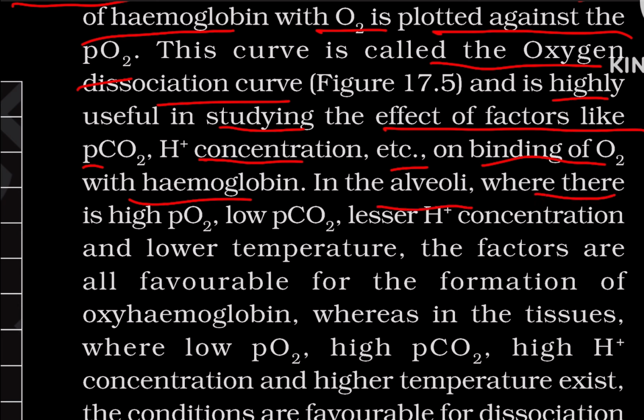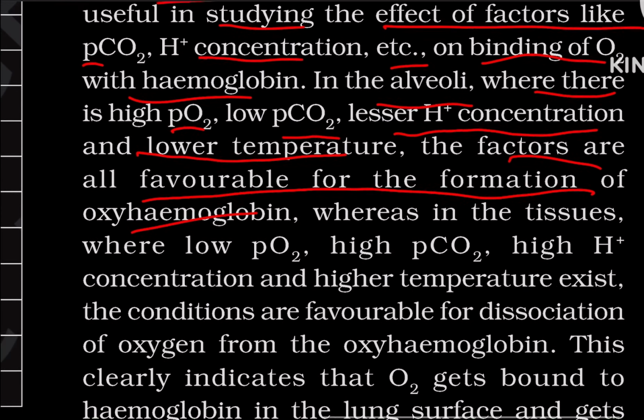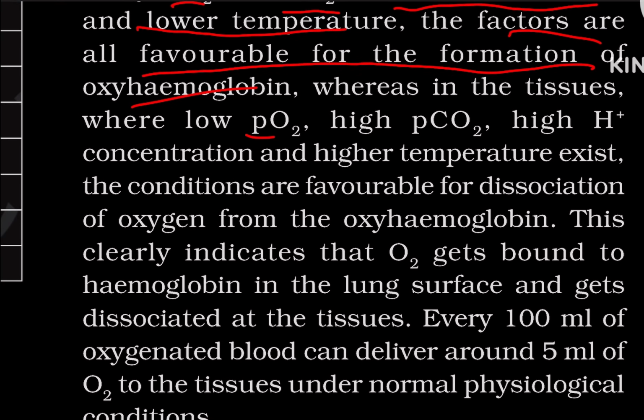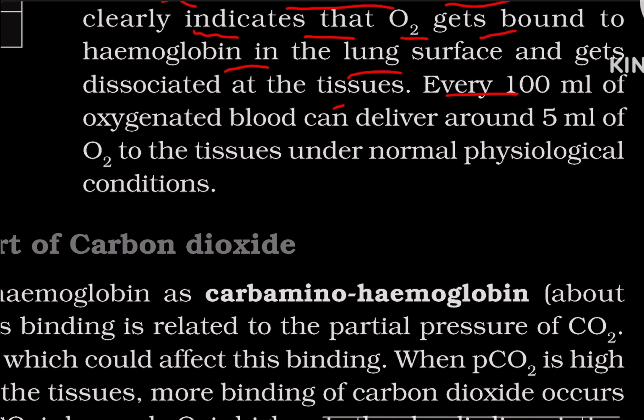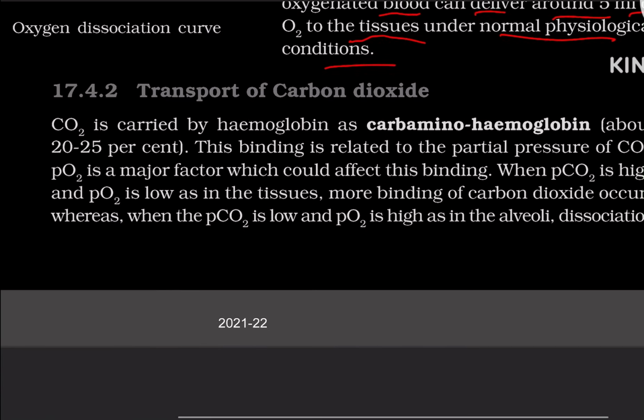In the alveoli, where there is high partial pressure of oxygen, low partial pressure of CO2, lesser H plus concentration, and lower temperature, the factors are all favorable for the formation of oxyhemoglobin. Whereas in the tissue, where there is low partial pressure of oxygen, high partial pressure of CO2, high H plus concentration, and higher temperature, the conditions are favorable for the dissociation of oxygen from oxyhemoglobin. This clearly indicates that oxygen gets bound to hemoglobin at the lung surface and gets dissociated at the tissue. Every 100 ml of oxygenated blood can deliver around 5 ml of oxygen to the tissue under normal physiological conditions.